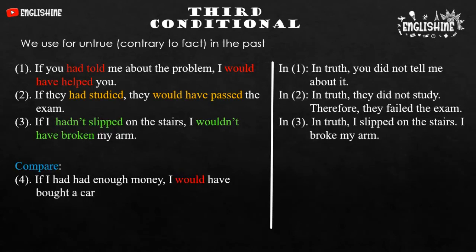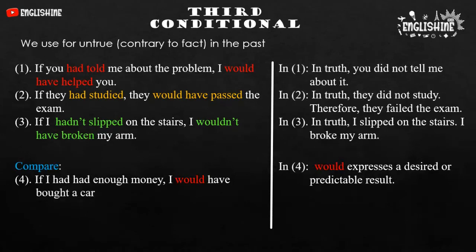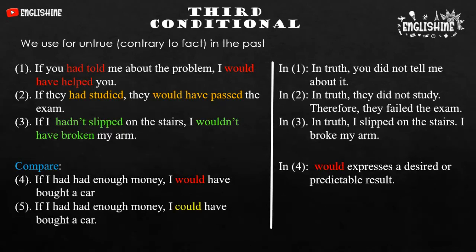Compare with these examples. Number 4. If I had had enough money, I would have bought a car. The word would in example 4 expresses a desired or predictable result. Number 5. If I had had enough money, I could have bought a car.